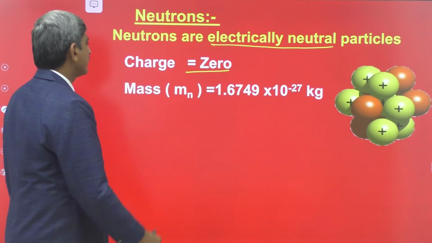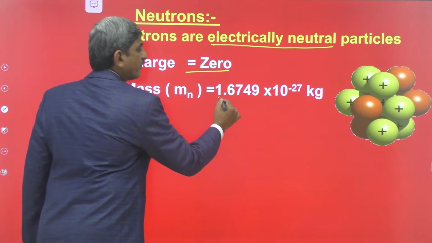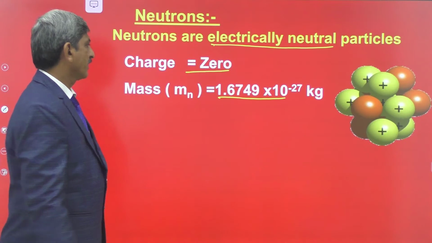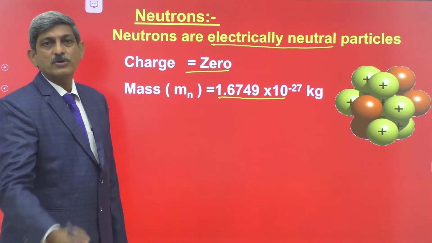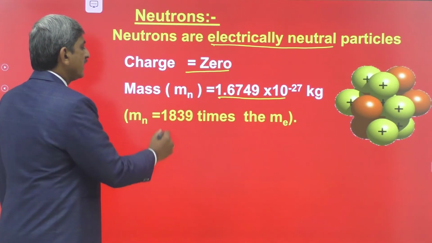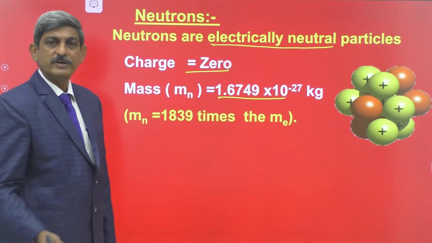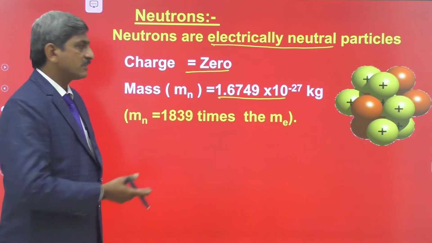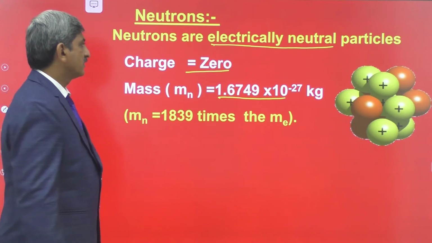The mass of the neutron is equal to 1.6749 × 10^-27 kg. This is the mass of the neutron. It is slightly more than the mass of the proton, and its value is equal to 1839 times the mass of the electron, whereas the mass of the proton is 1836 times the mass of the electron.